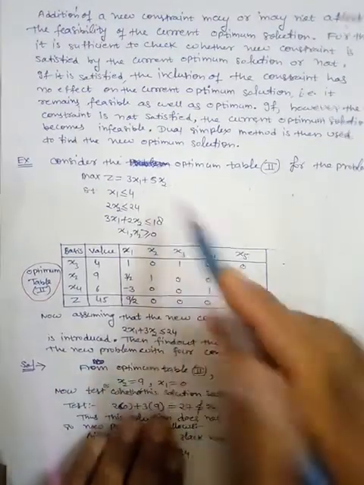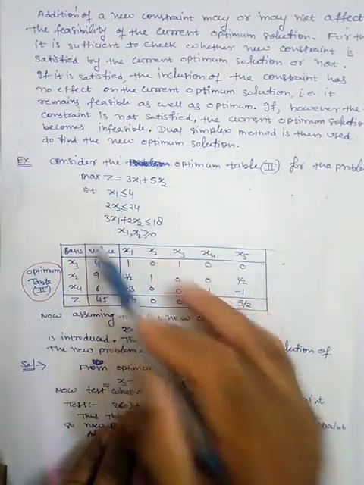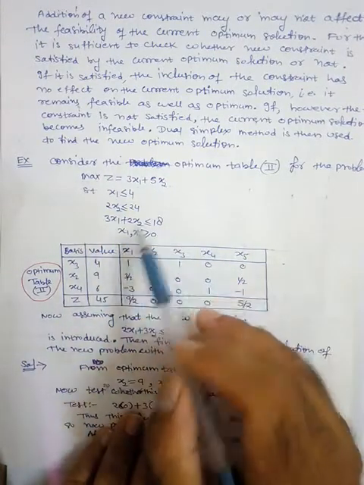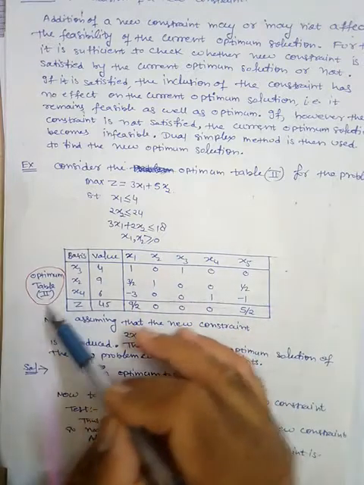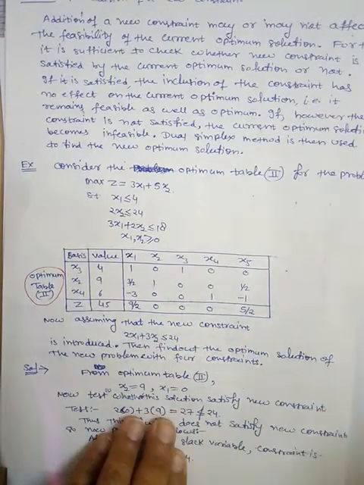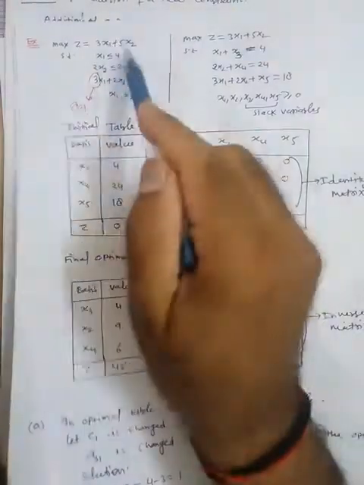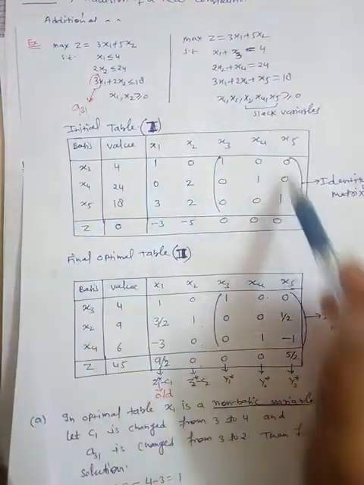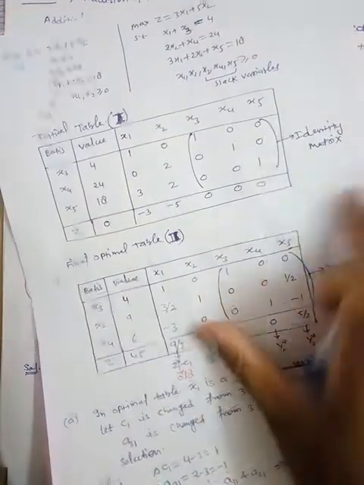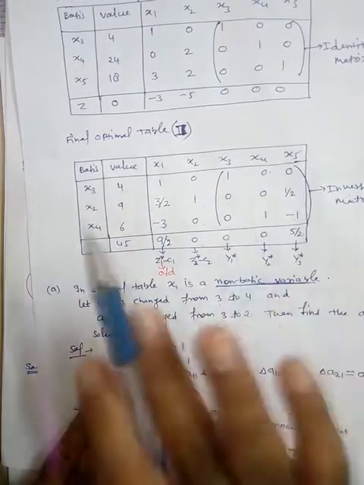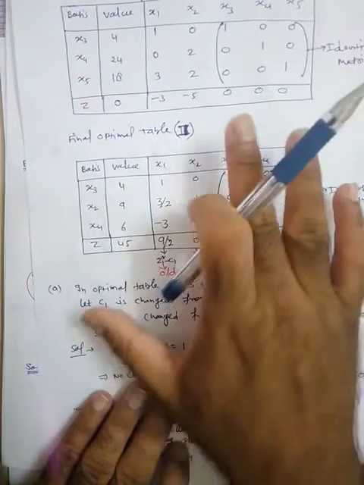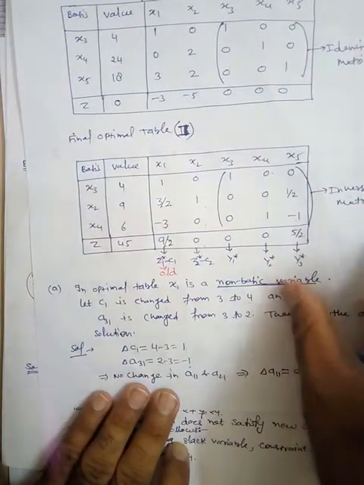So let us see. Suppose we have this problem, and this is the optimum table. So this is the problem, this is the initial table, this is the identity matrix, and then finally we get this optimum solution. We have already discussed this, taken this example in the previous case.